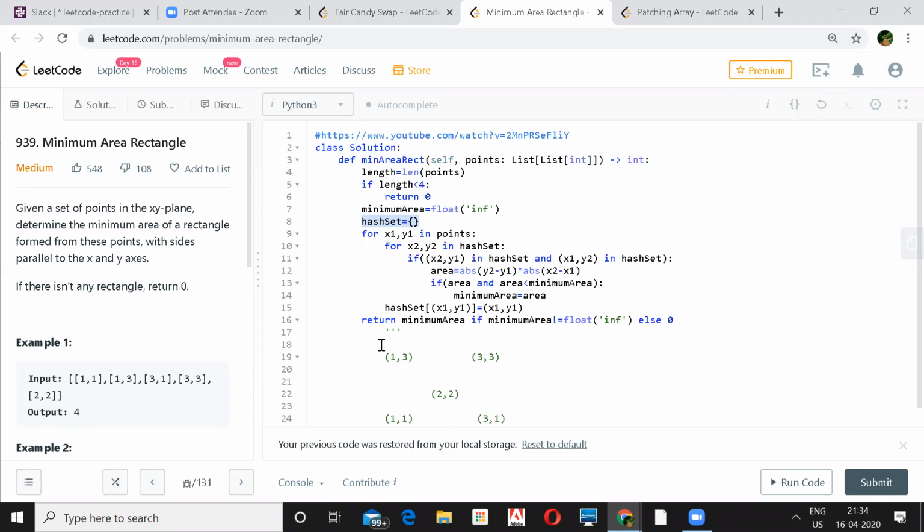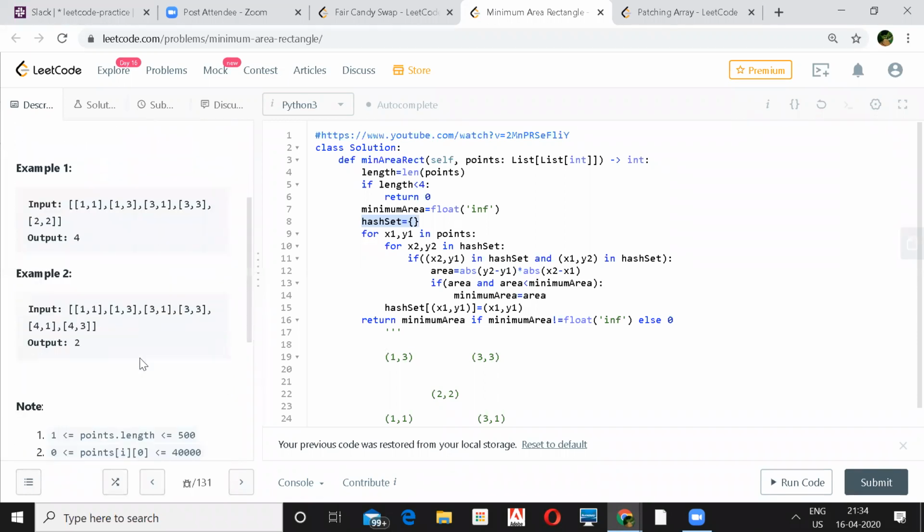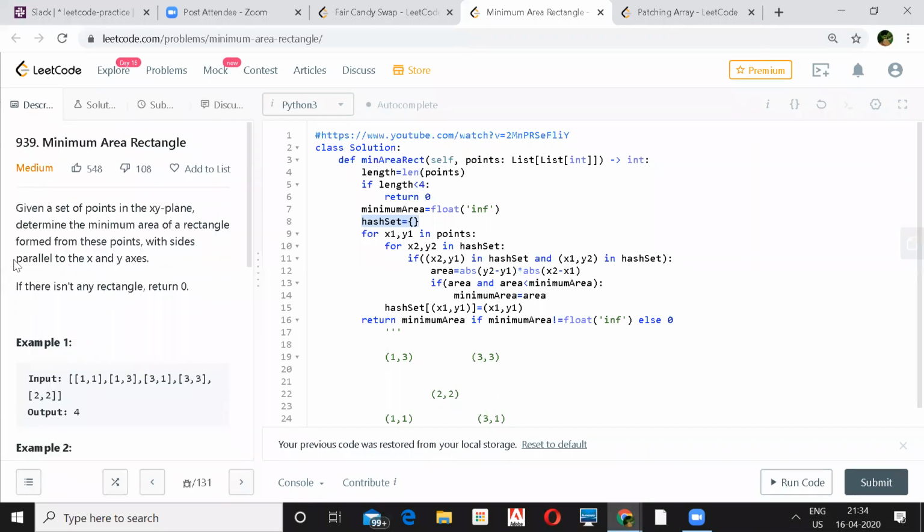I think that makes sense based on the last condition given here, that the sides are parallel with X and Y. So that's a fair assumption, and I think that is the advantage we are taking from here. Yes. Because let's say if you take 1 1 and 2 1, the combination should be either 1 2 or 2 1, and you don't have 1 2 and 2 1 here. Right.